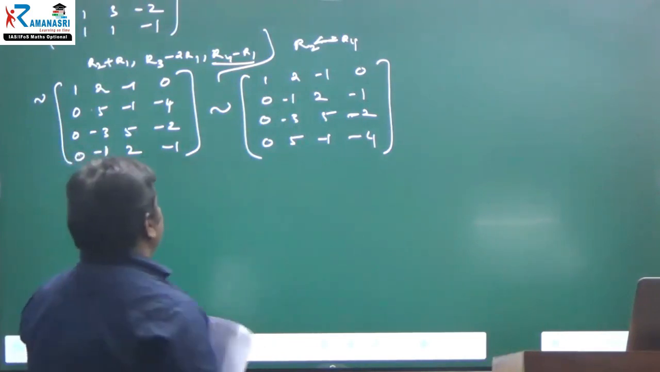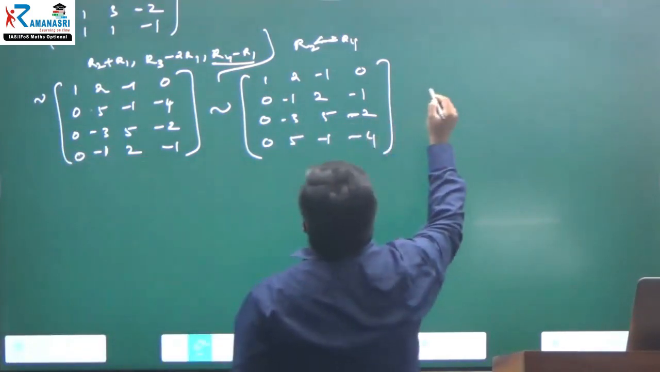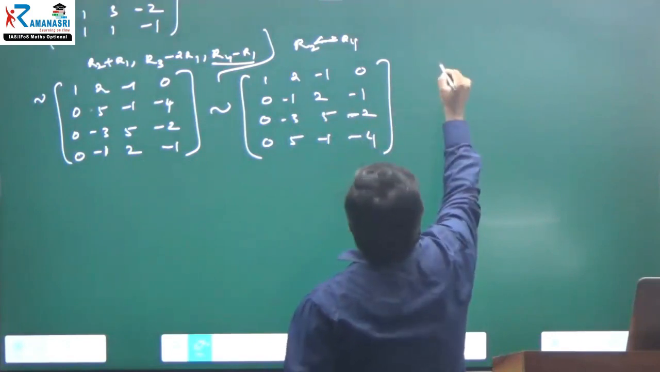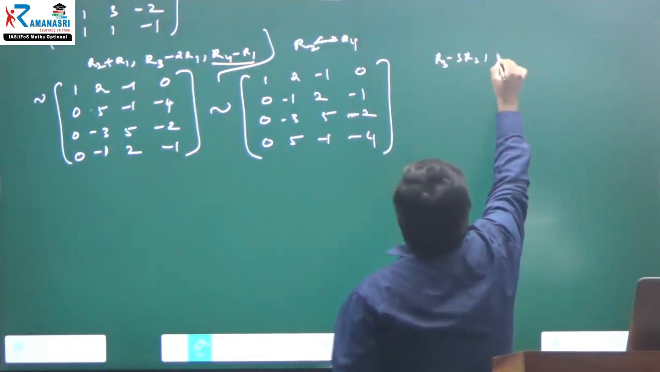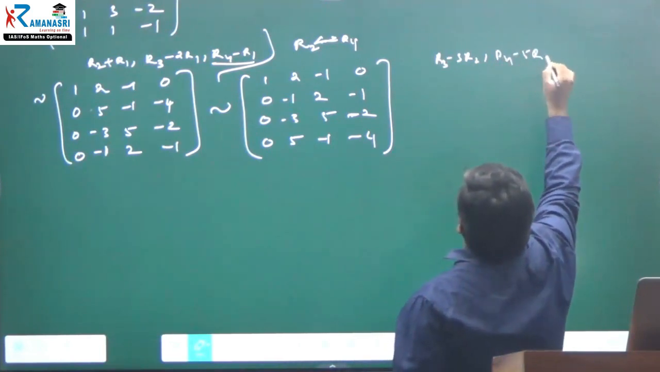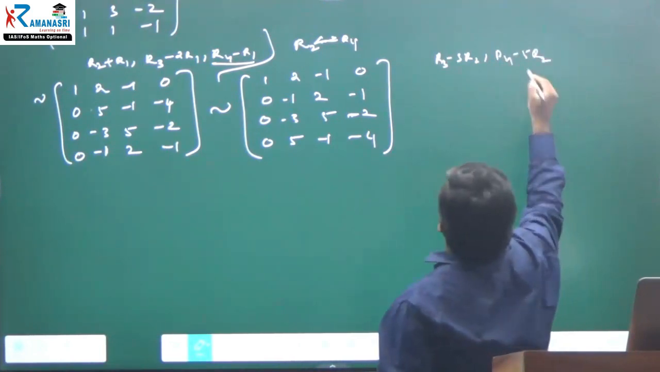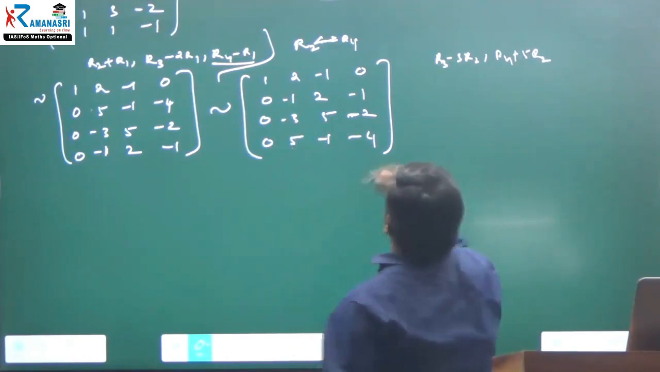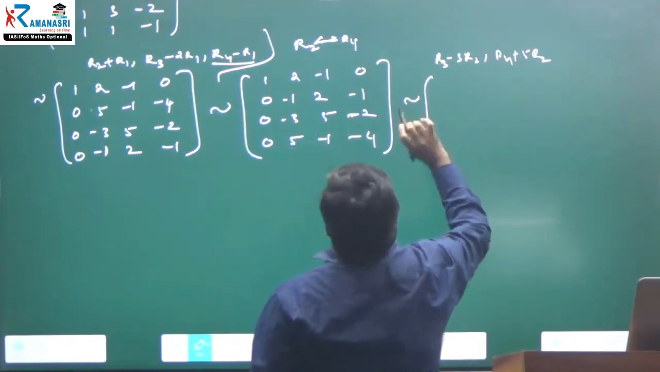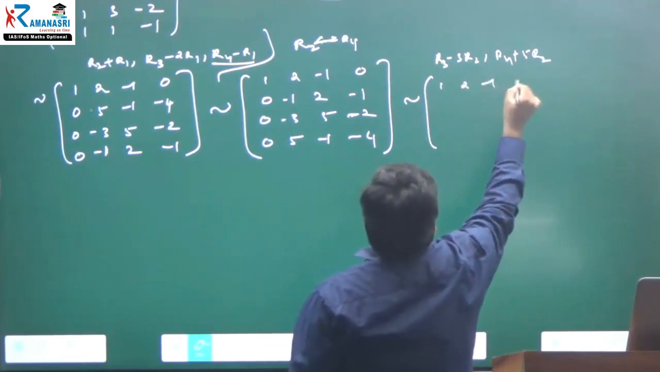Right? Next, this operation is equal to what? You tell me, here I have to make the 0. Therefore, R3 minus 3 times what? R2, and R4 minus 5 times R2. Plus. Why? Because already minus, right? Here, because of minus, this is 0. Therefore, first 2 rows as they are: 1, 2, minus 1, 0.